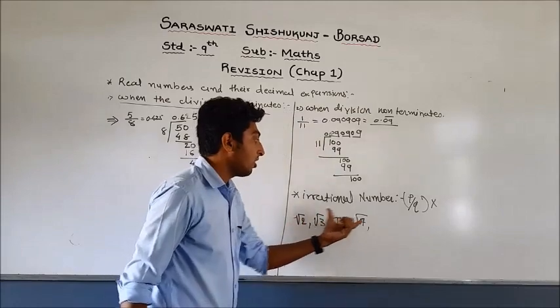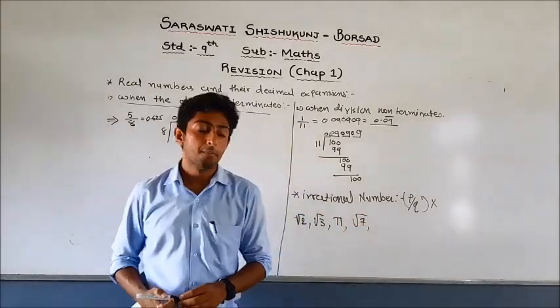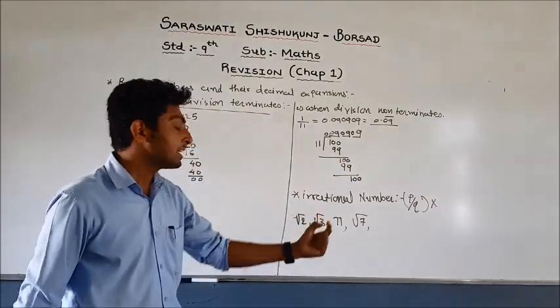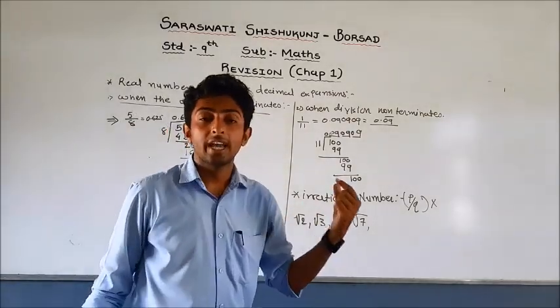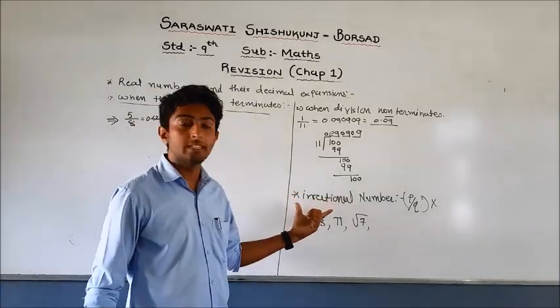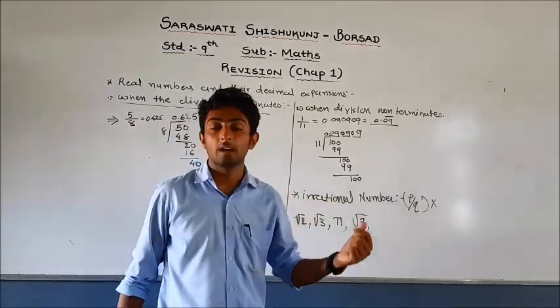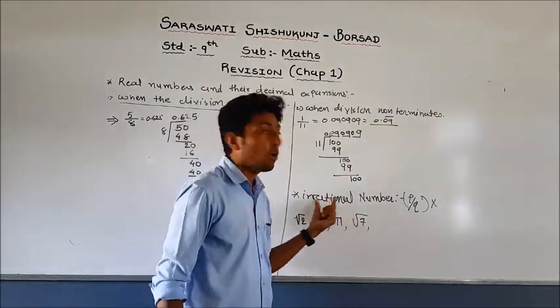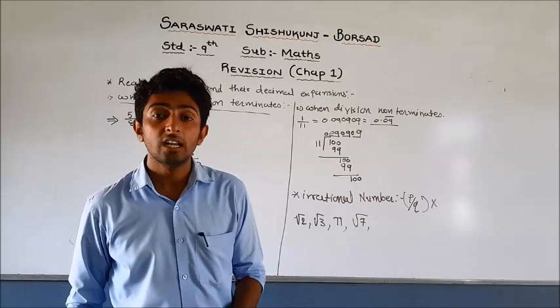So these are all irrational numbers. It can be asked in a 1 mark question also, where you get 4 options. Sometimes this question can be asked as true or false based. So if asked whether √2 is not an irrational number, the answer is false, because √2, √3, √7 are all irrational numbers.